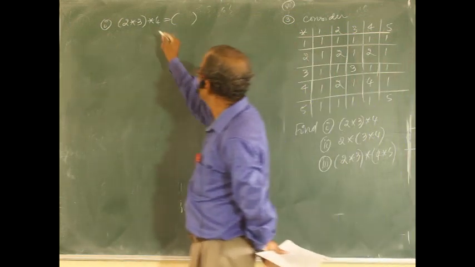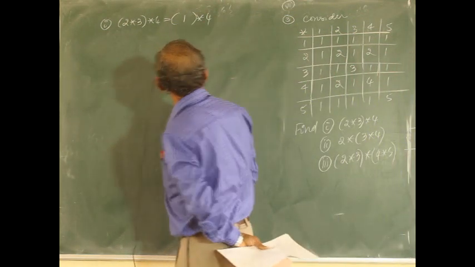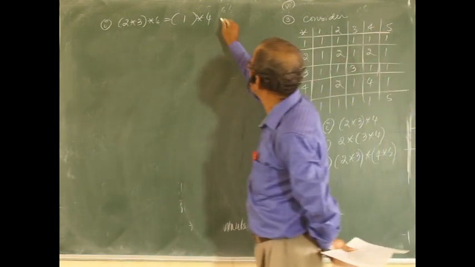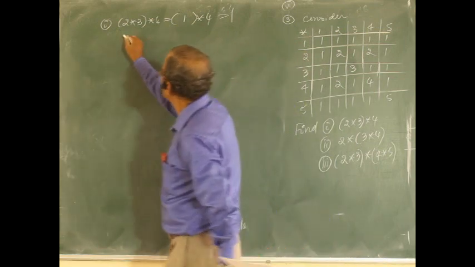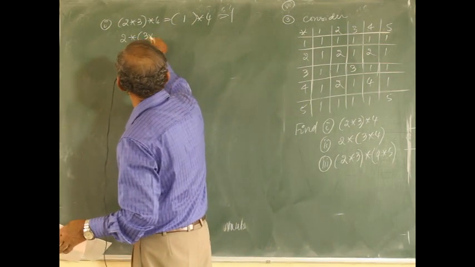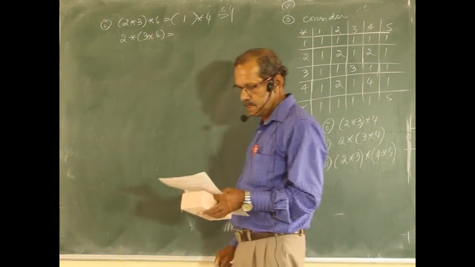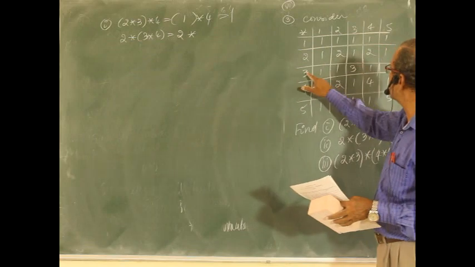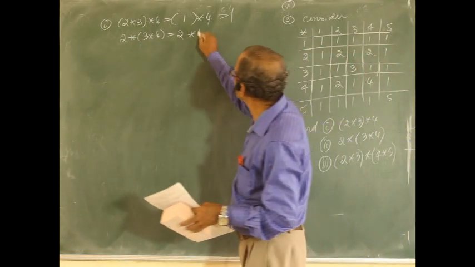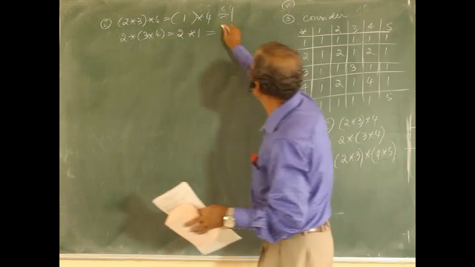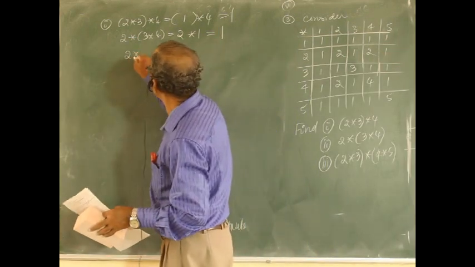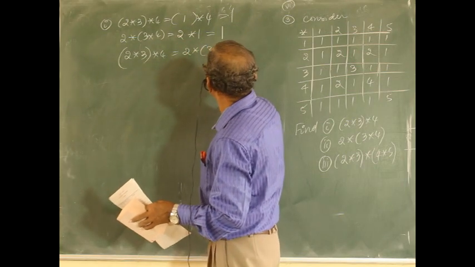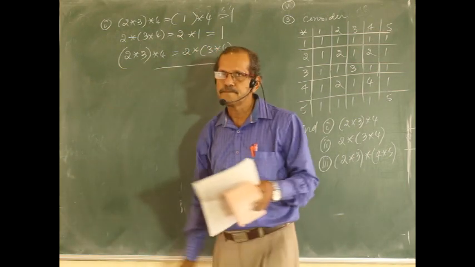Star 4, again find 1 star 4. 1 star 4 is 1. Next one is 2 star (3 star 4). Let me write 3 star 4. It is 1. 2 star 1 is 1. Clearly they are equal. See, (2 star 3) star 4 and 2 star (3 star 4) are equal.